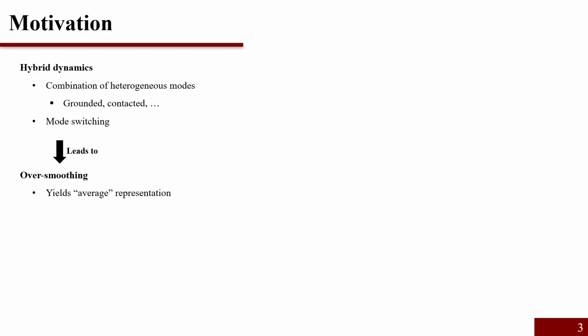Because a monolithic model uses a single network to learn all dynamics, it often suffers from oversmoothing. As a result, the model learns something that is neither true contact dynamics nor true flight dynamics, but rather a kind of averaged, unrealistic dynamics.